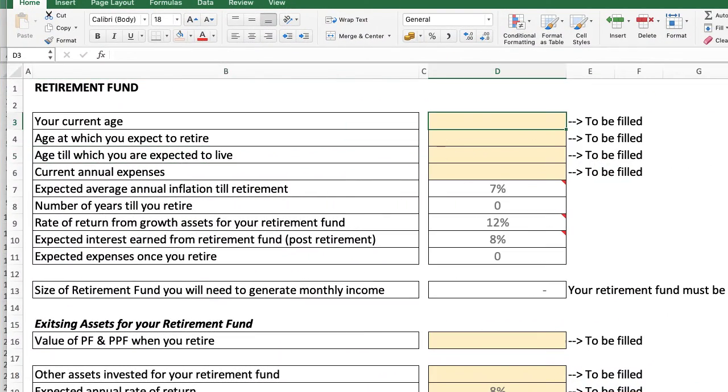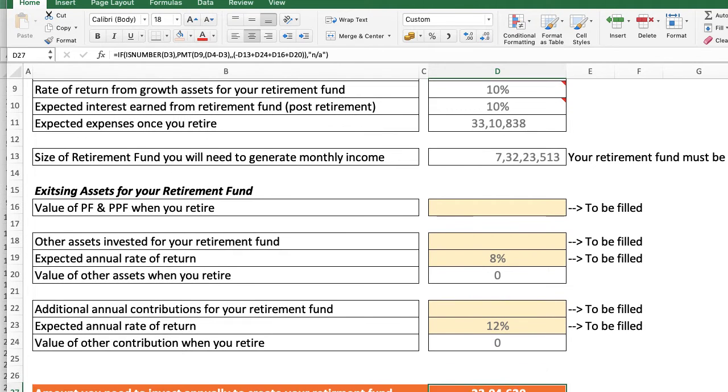Next comes retirement. Well, for retirement, your age is 35. Let's say you want to retire at 50. Your life expectancy is 85 and your current living expenses are 12 lakhs. This is given. So 7% is the inflation rate and let's say 10% is the return. So the amount of money that you need for retirement at an age of 50 is 7 crores 30 lakhs.